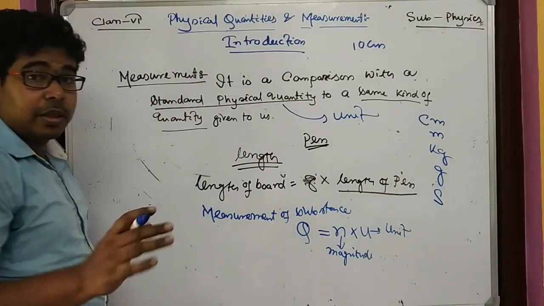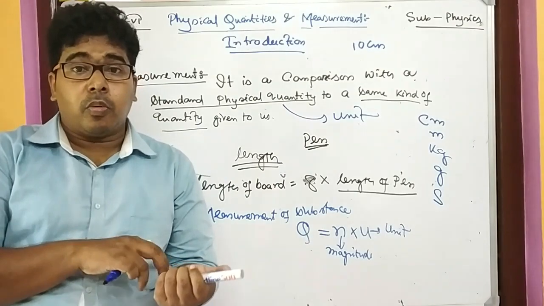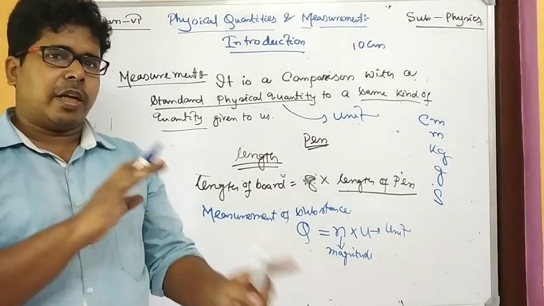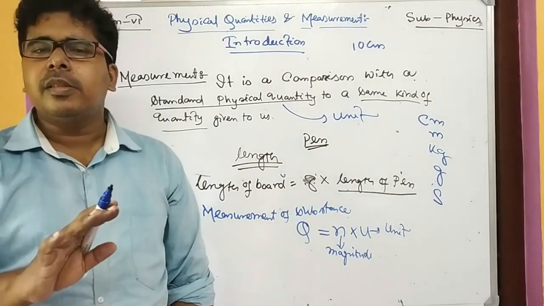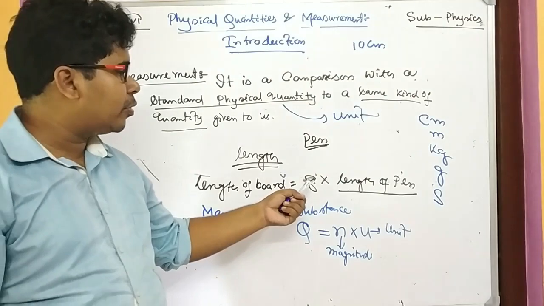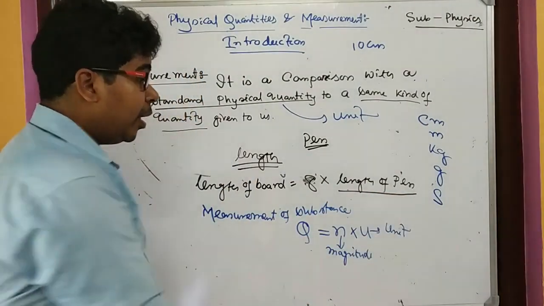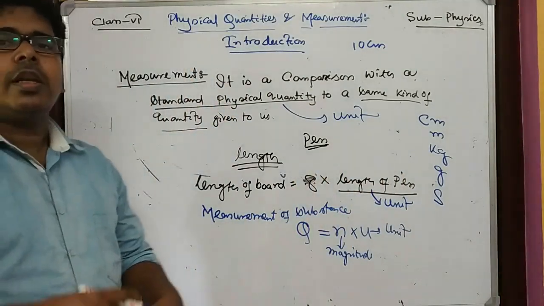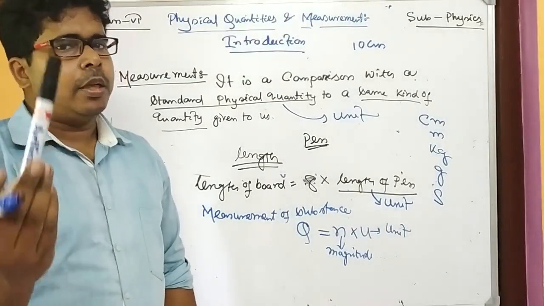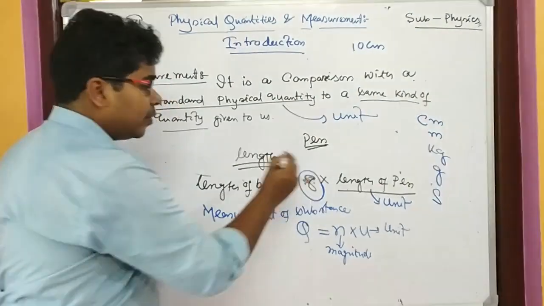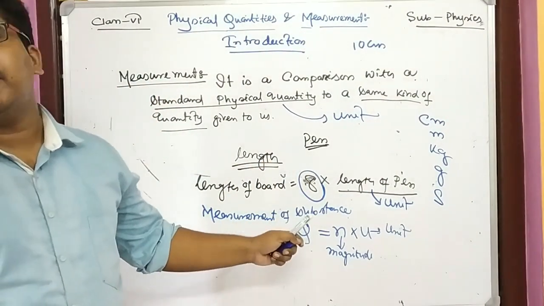Now many of you are thinking and writing in WhatsApp, sir, what is magnitude? Before you ask, I am telling you, magnitude is nothing but the value. Here we have written the length of the board equals 8 into the length of the pen. This length of the pen is the unit, because I have taken it as the standard one, and 8 is a number, that is the magnitude.